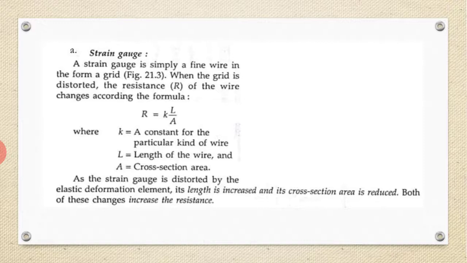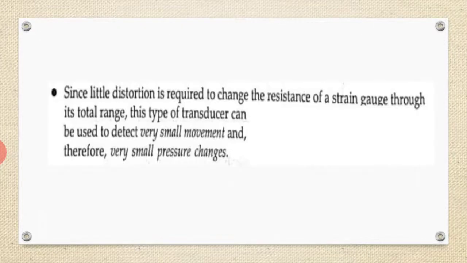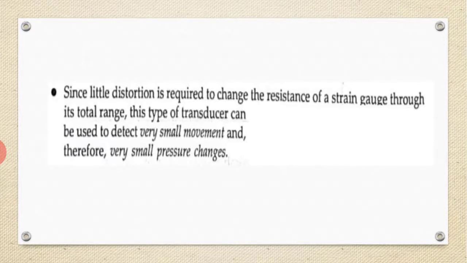Both of these changes increase the resistance. Hence that resistance is taken into account to say how much pressure is applied. Very small movements and very small pressure changes can be detected.